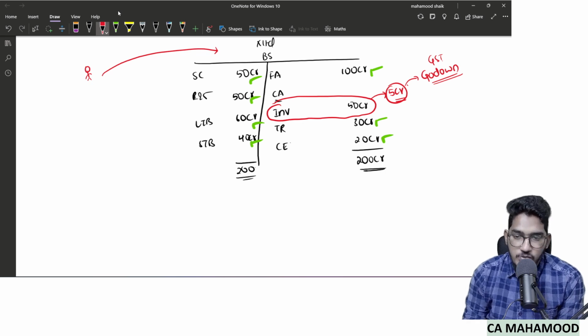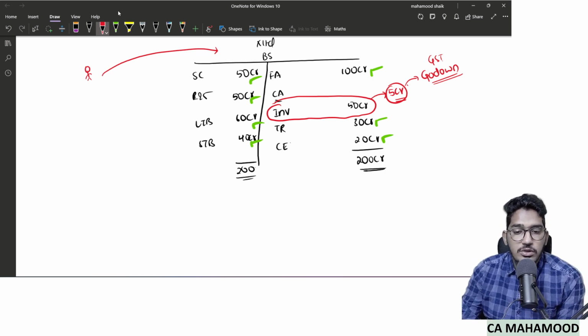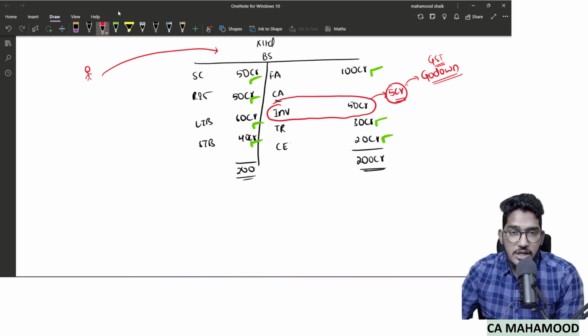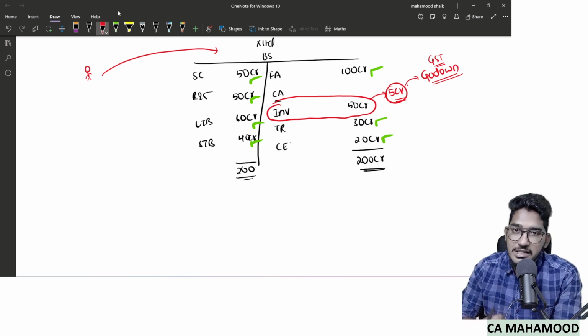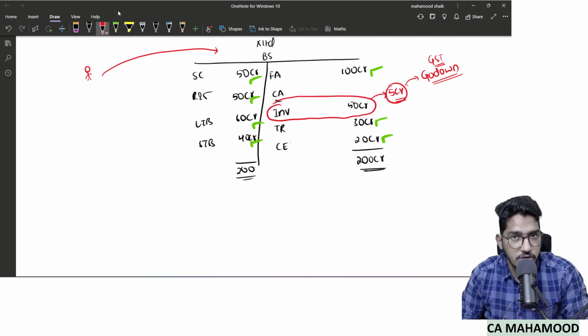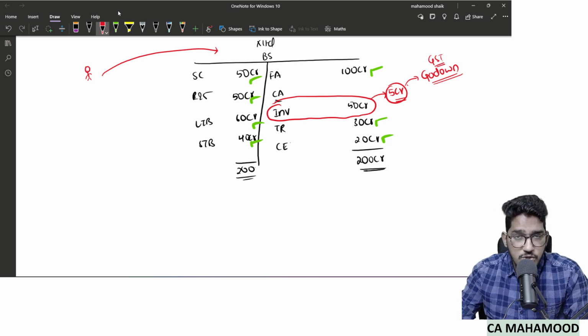So in this 50 crores worth of stock, 5 crores worth of inventory was included, but that 5 crores worth of inventory was lying in a godown which was seized by the GST department. So you are not able to go inside that warehouse and check whether really 5 crores worth of stock is there or not. The point I want to make here is, out of this 50 crores worth of inventory, 45 crores you have checked.